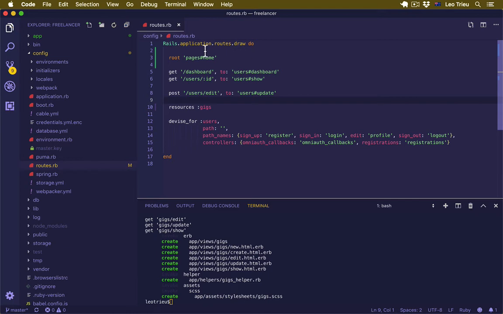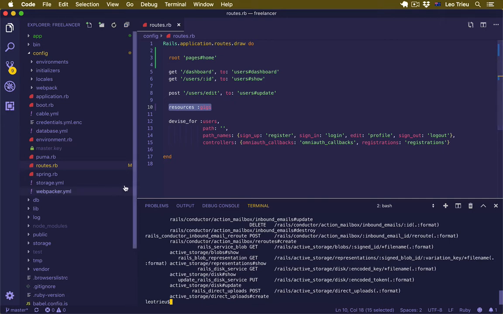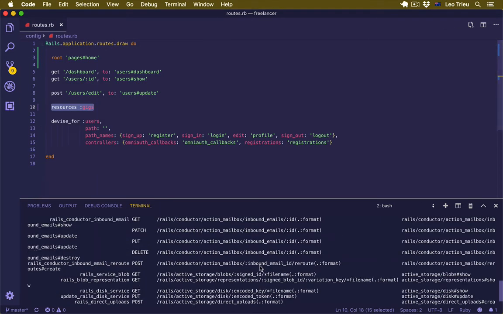All right, cool. Now, what's happening with this? Remember, whenever you say resources gigs, it's going to generate the standard paths for you, including new, create, update, destroy, etc. Remember that. I can open a tab here, and if you say rails routes and hit enter, it just creates a different listing for us.